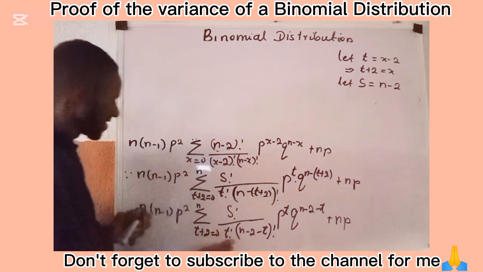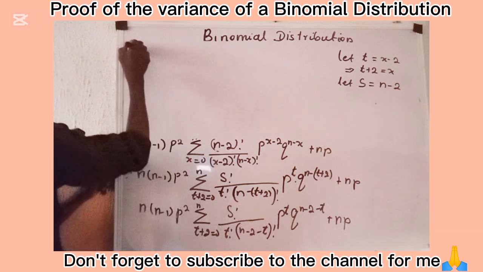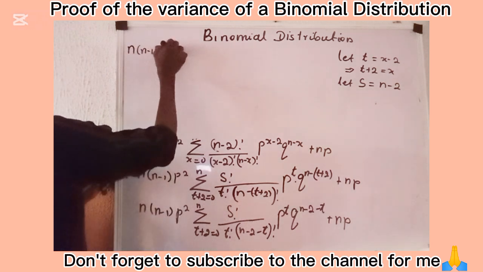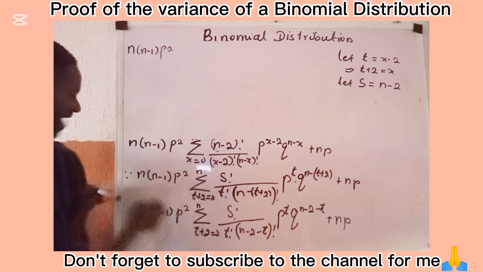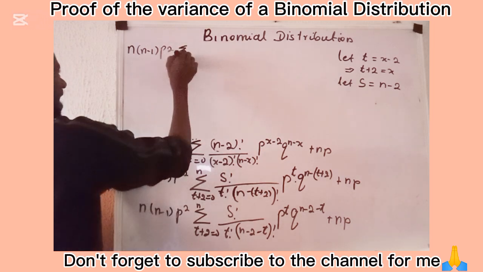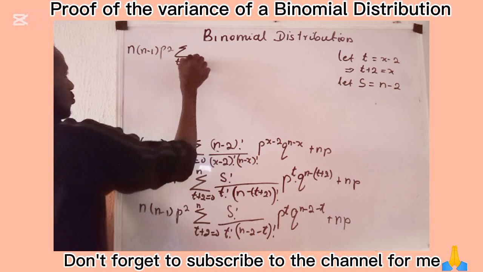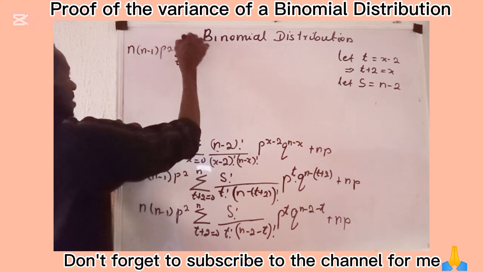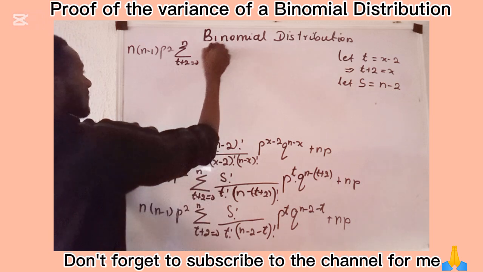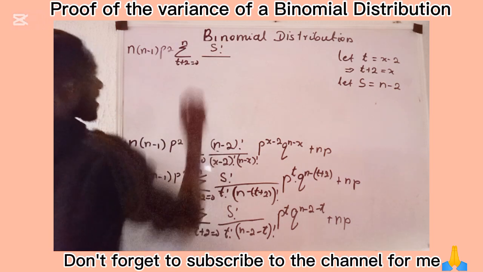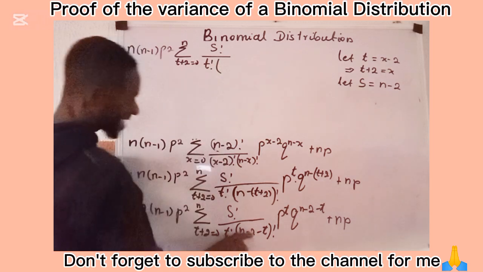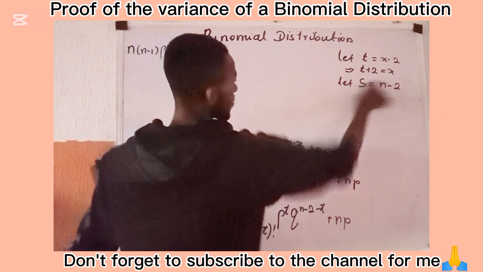So what we have here: n into n minus 1, p raised to power 2, which is what we have here. Then we have the sum, t plus 2 ranging from 0 to n, of s factorial over t factorial into, opening a bracket, n minus 2, and n minus 2 is s.